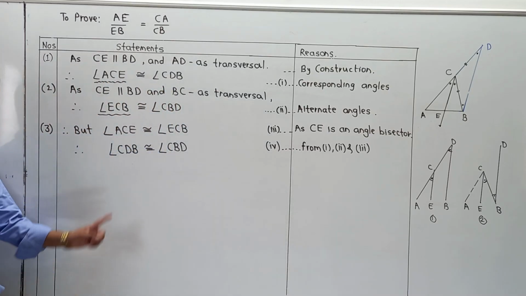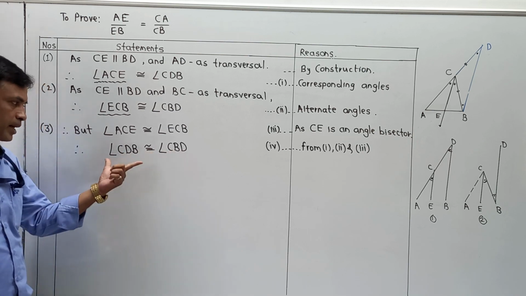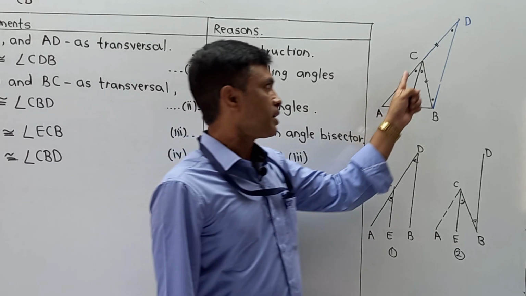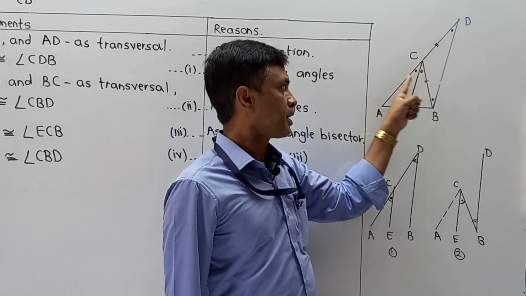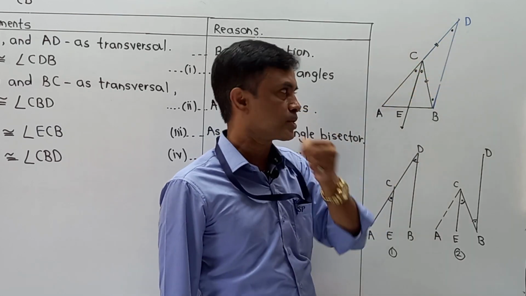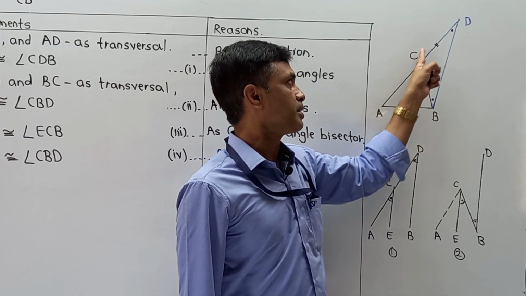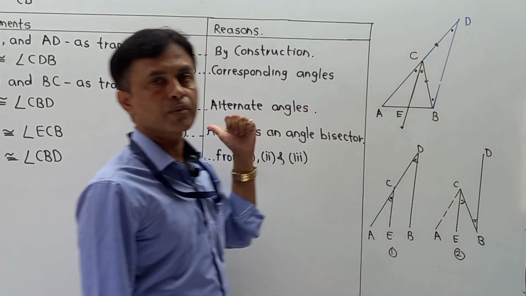Now, as angle CDB is congruent to angle CBD, pay attention to what exactly we are able to get. Here we get that angle CDB equals angle CBD. Naturally our triangle CBD becomes an isosceles triangle, and we can say that CB is congruent to CD, or CD is congruent to CB. That part I am going to write over here.